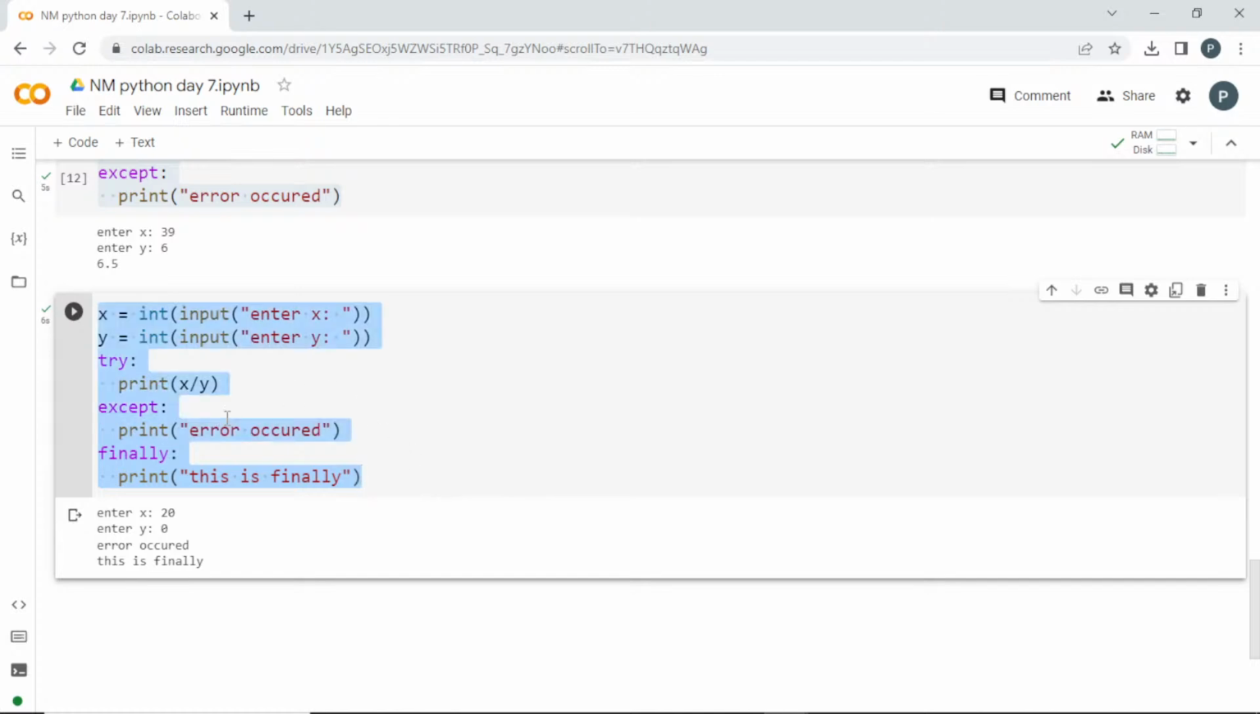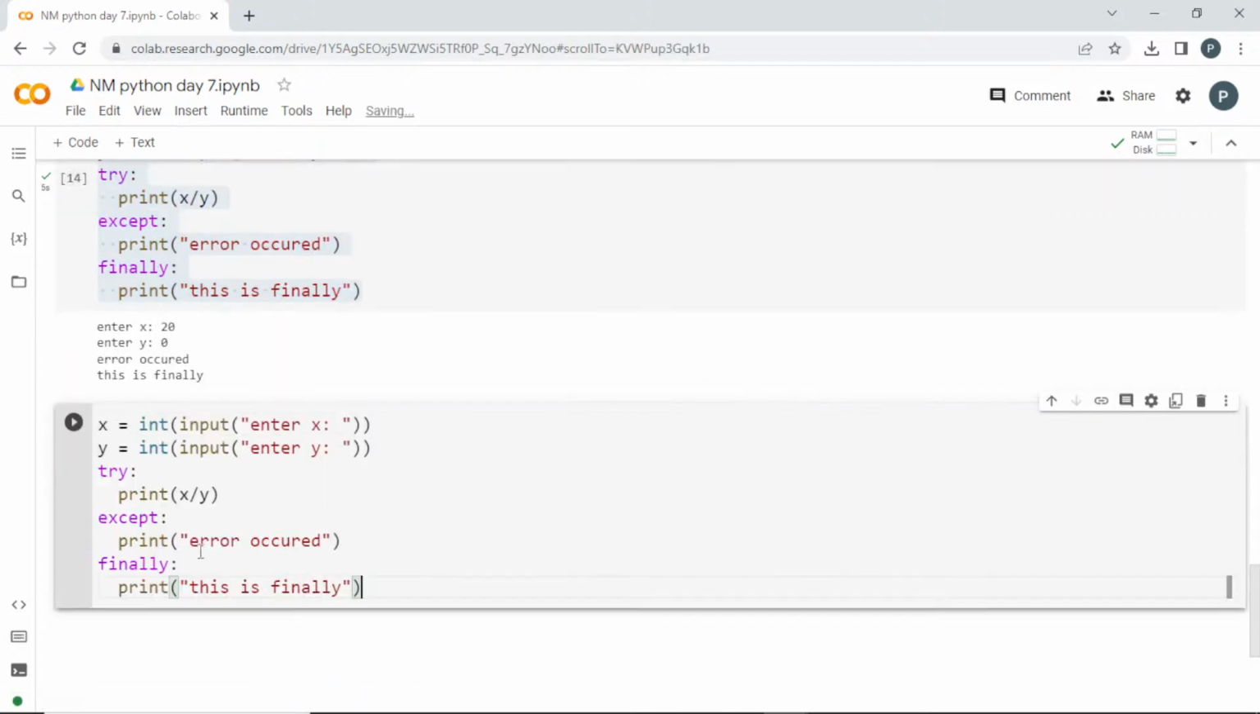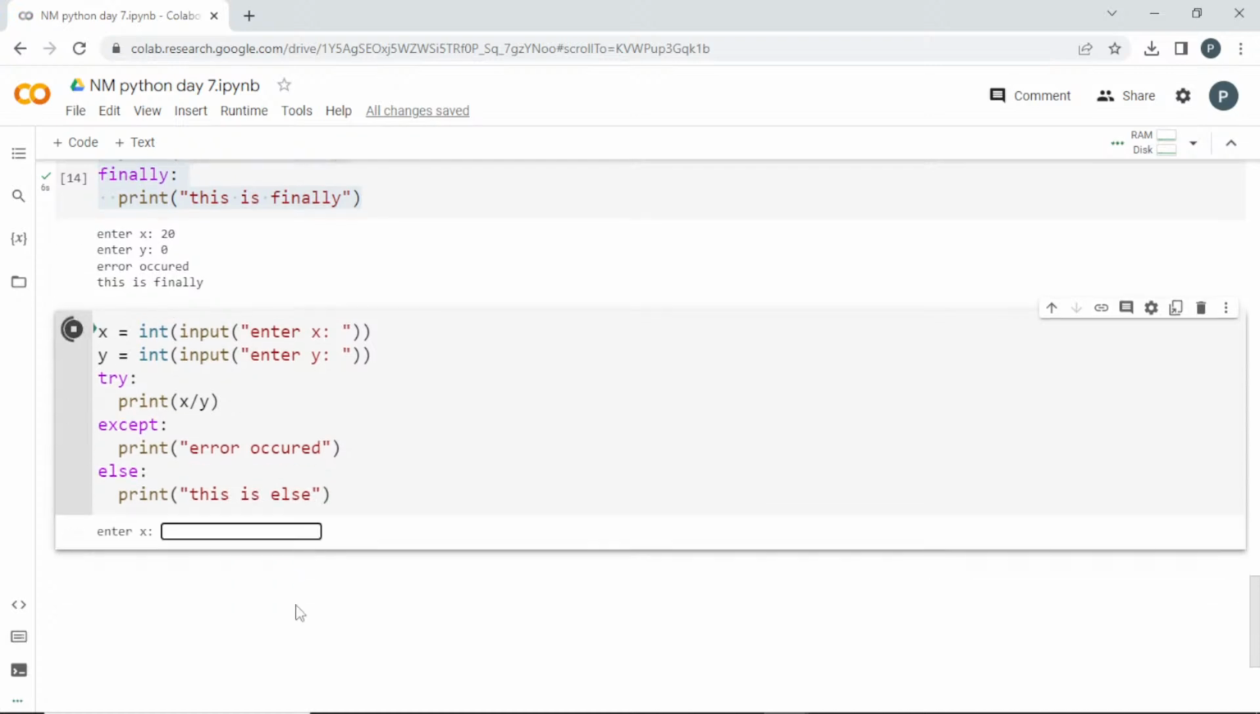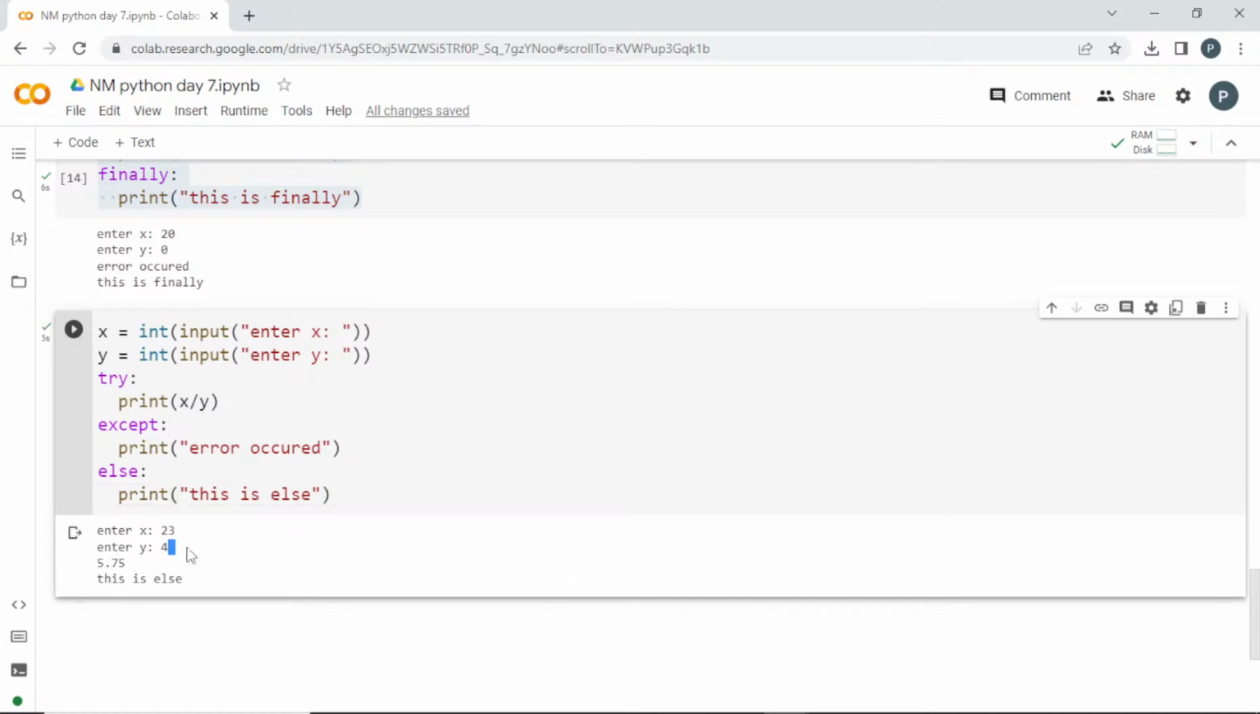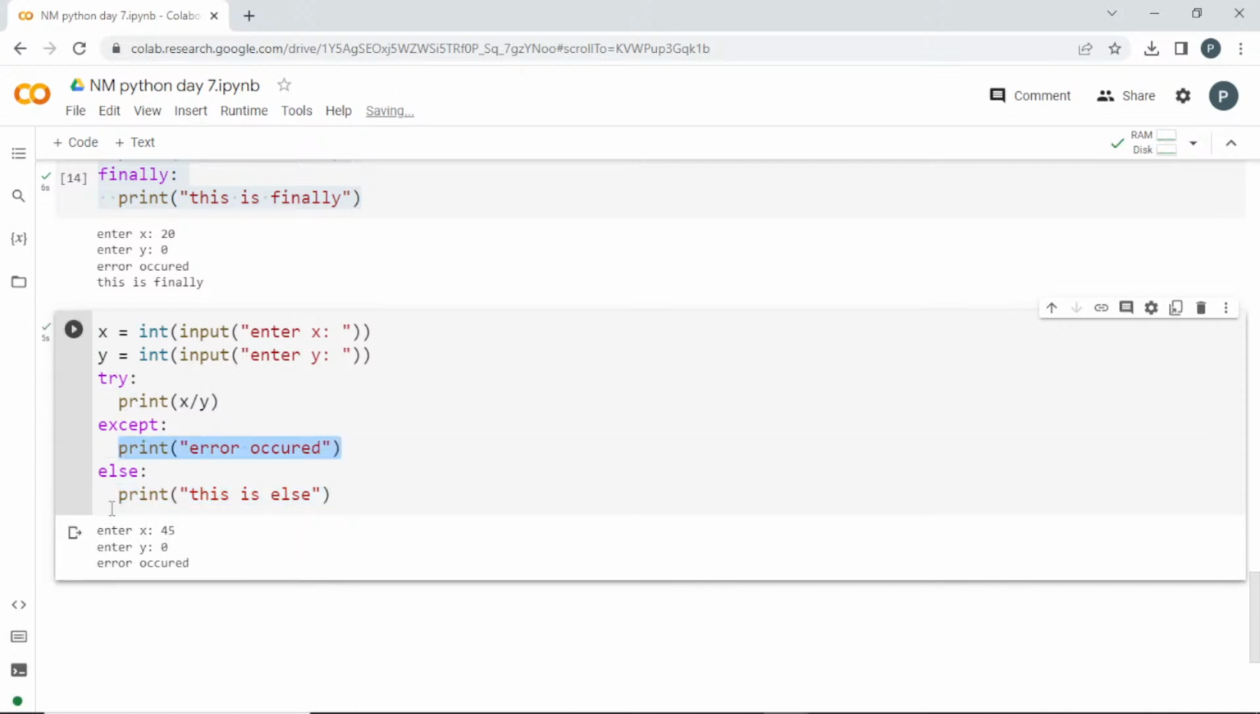And there is another option which is known as else. So I'll tell you what else is here. I'll add else here, okay, this is else. I'll run this. So I'm going to enter some value here for x and a value for y. No error occurred. So when it goes through try, it is printing the else statement. Or if I divide it with 0, now an error is going to occur.